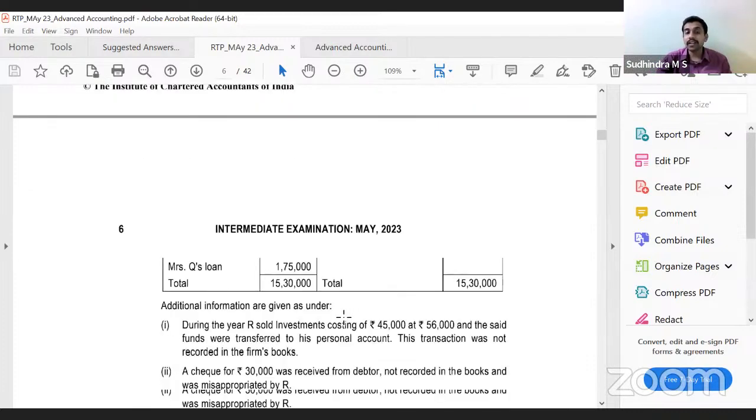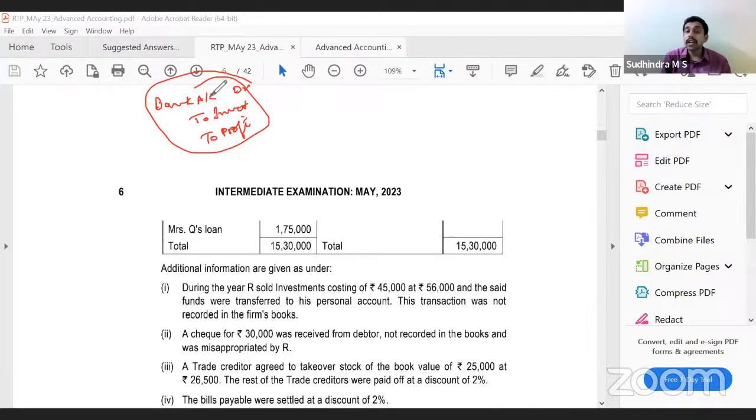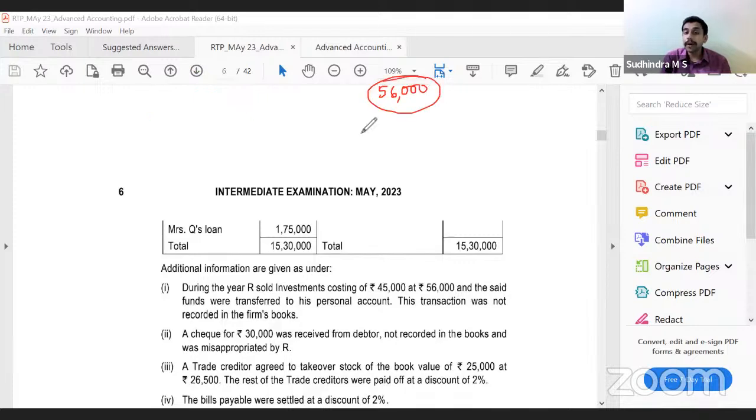In partners' capital, first you have to adjust for all this misappropriation which R has done. Now, what should have been the entry for sale of investment? Bank account debit, to investment account, to profit on sale of investment 11,000. This should have been the entry, but no entry was passed. Now I have to receive 56,000 from the partner, so we have to recognize that 56,000.